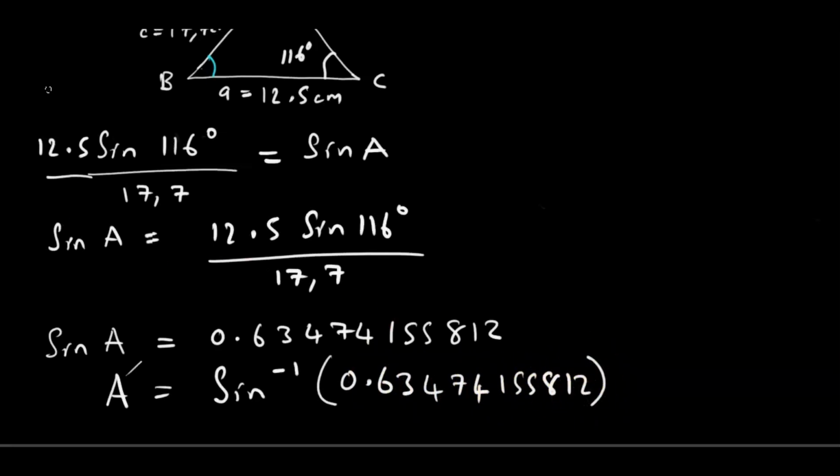In essence, we have sin A is equal to 0.63 zvichienda. Tiri kuda A, saka we have to divide with the sine. But kana chidivide with the sine, zvakasiyana here nekuti we are multiplying with 1 over sine.